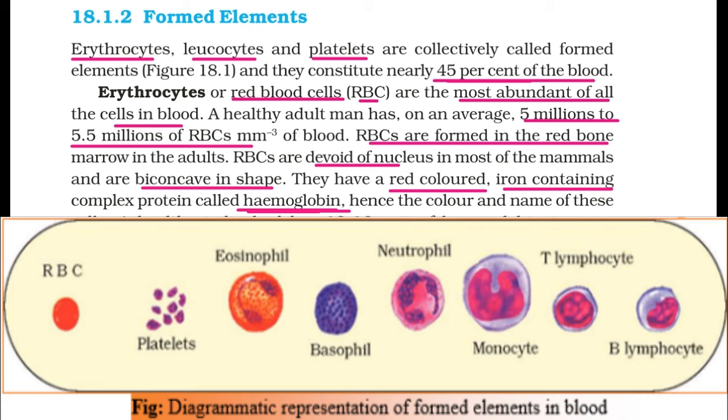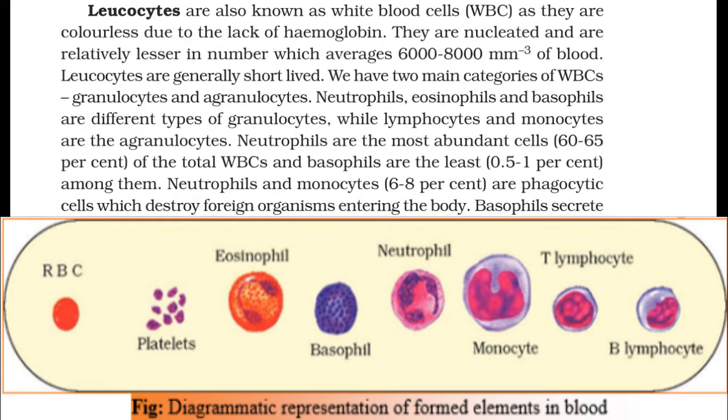Next is leukocytes. We first talked about erythrocytes, and now we have leukocytes. Leukocytes are also known as white blood cells, WBC, as they are colorless. The name suggests white, due to the lack of hemoglobin. Erythrocytes have hemoglobin and iron, and both their name and color depend on hemoglobin. Leukocytes are nucleated and relatively fewer in number, on average 6,000 to 8,000 per cubic millimeter of blood.